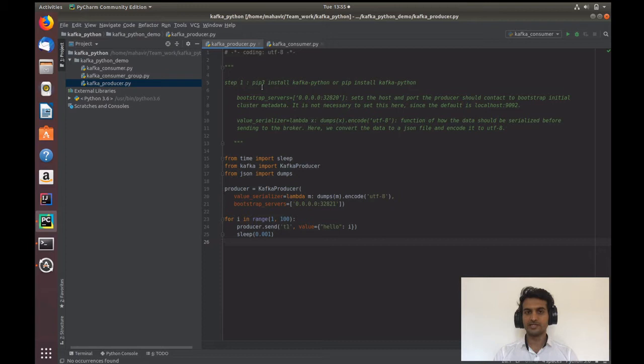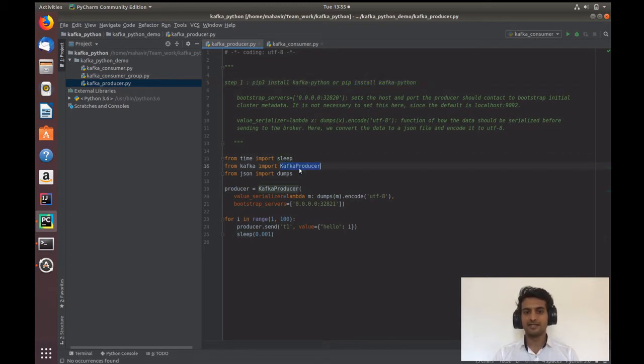You just need to run pip install kafka-python. This is a library which will give you the KafkaProducer and KafkaConsumer classes, so you can create an object out of it and then send the messages.